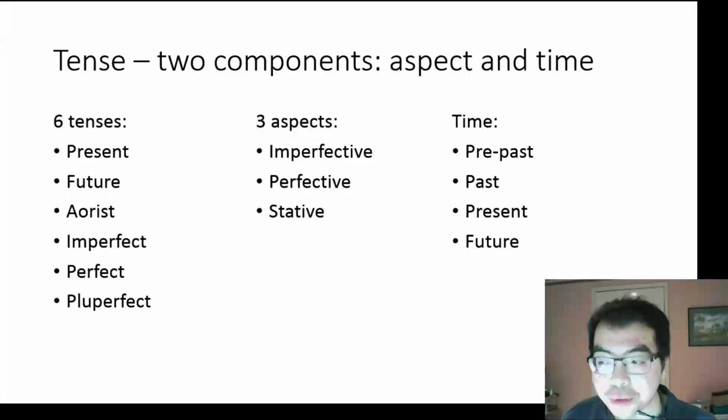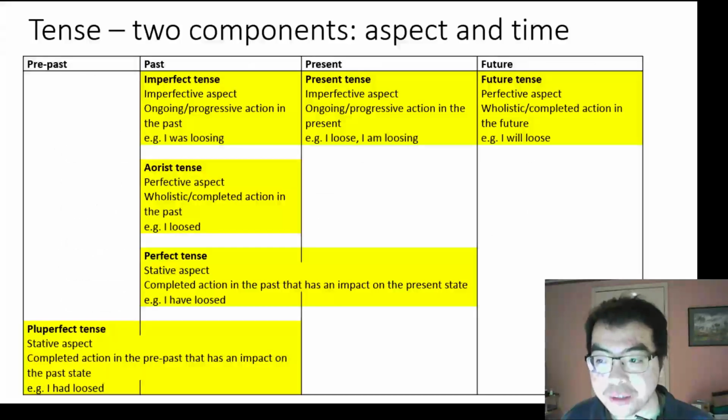Tense is made out of 2 components, aspect and time. There are 6 tenses. These are present, future, aorist, imperfect, perfect, and pluperfect. The 3 aspects are imperfective, perfective, and stative, and the 4 time periods are the pre-past, past, present, and future.